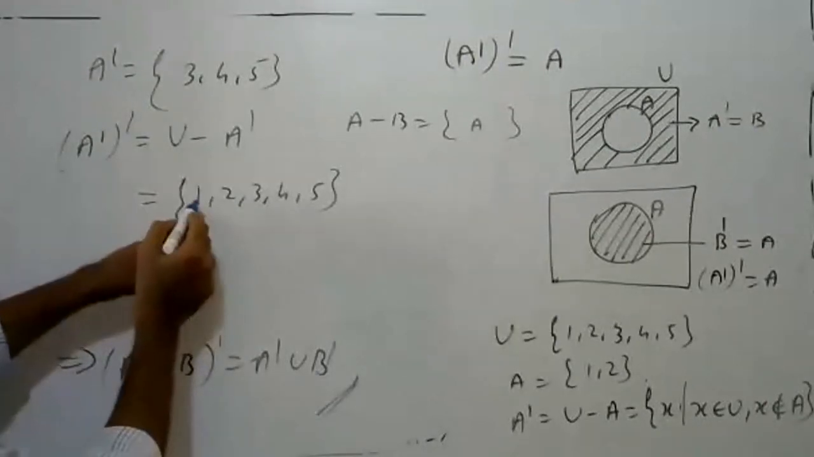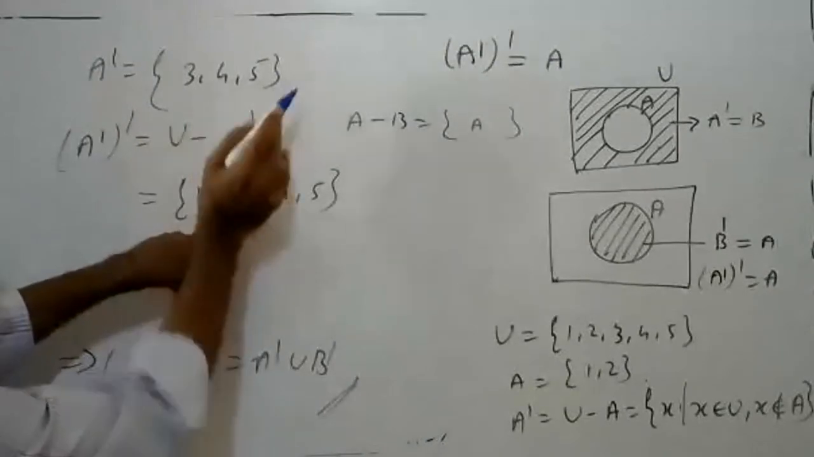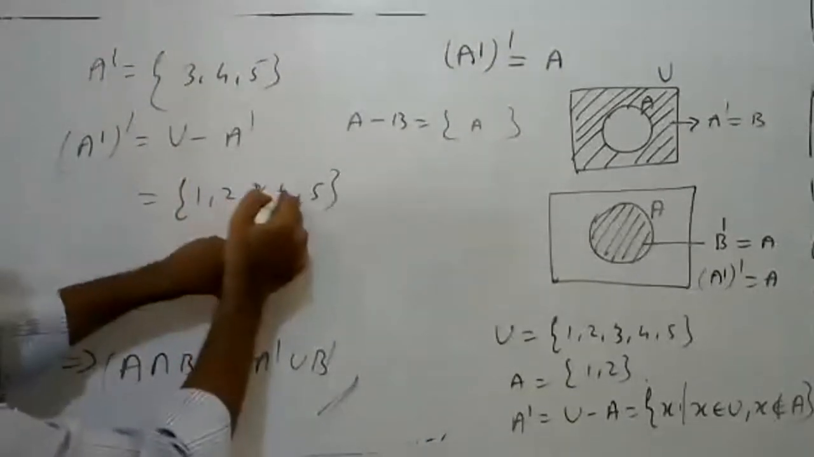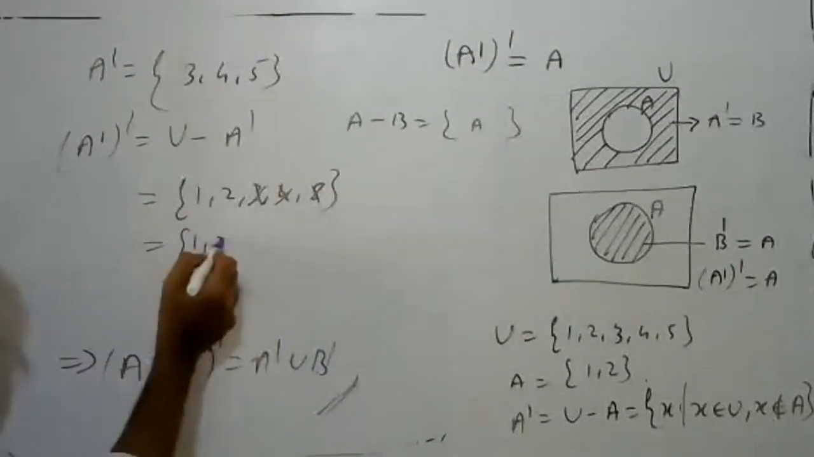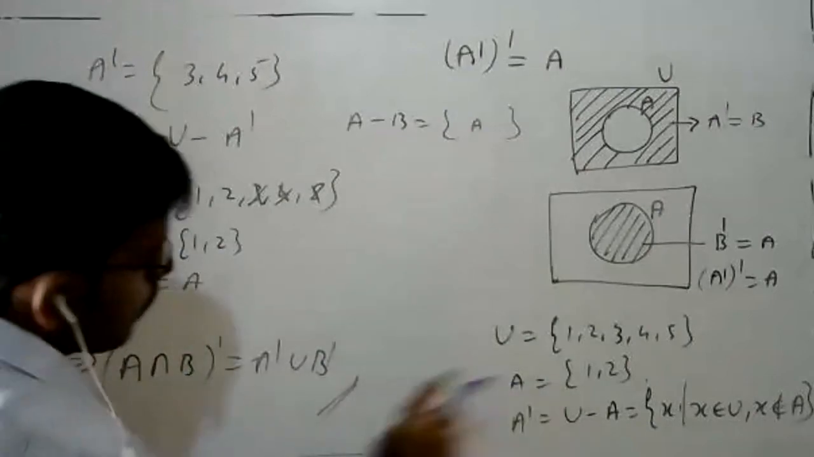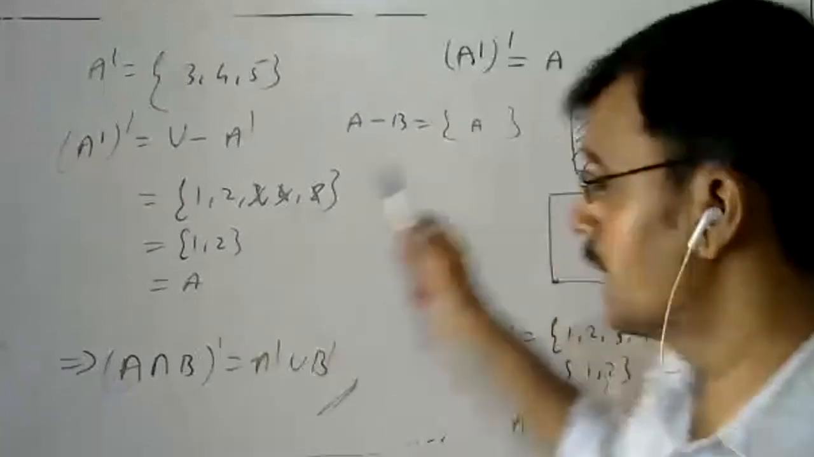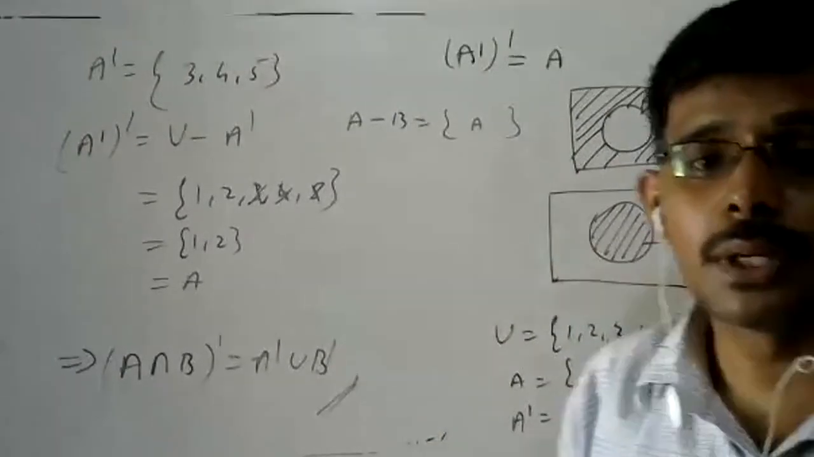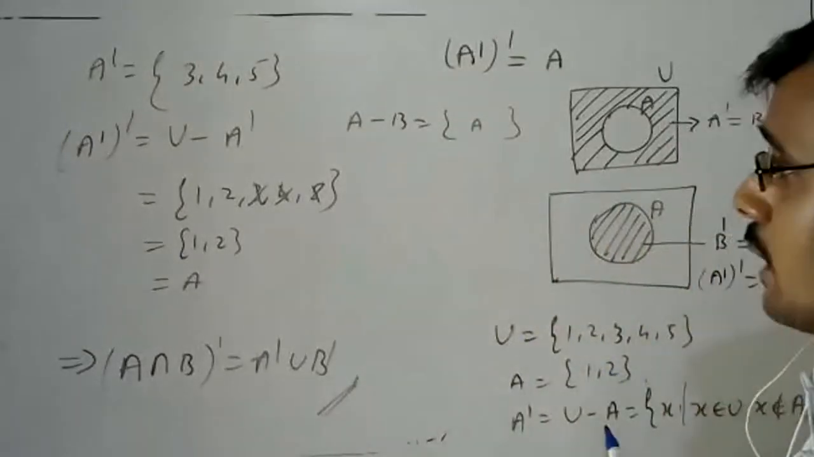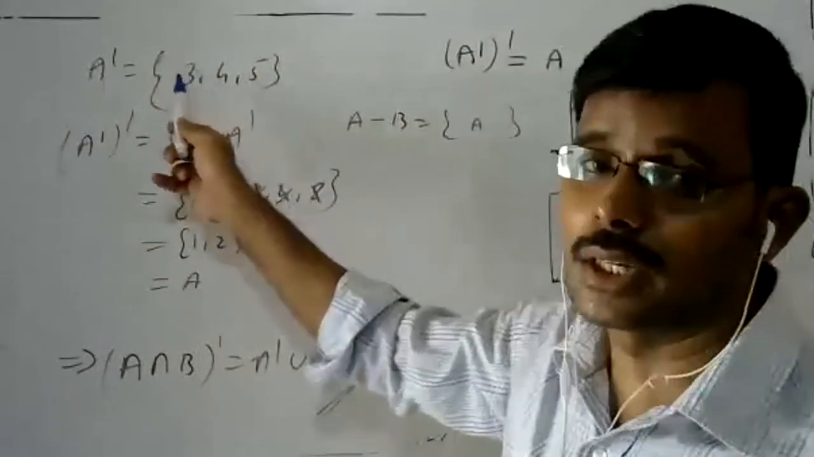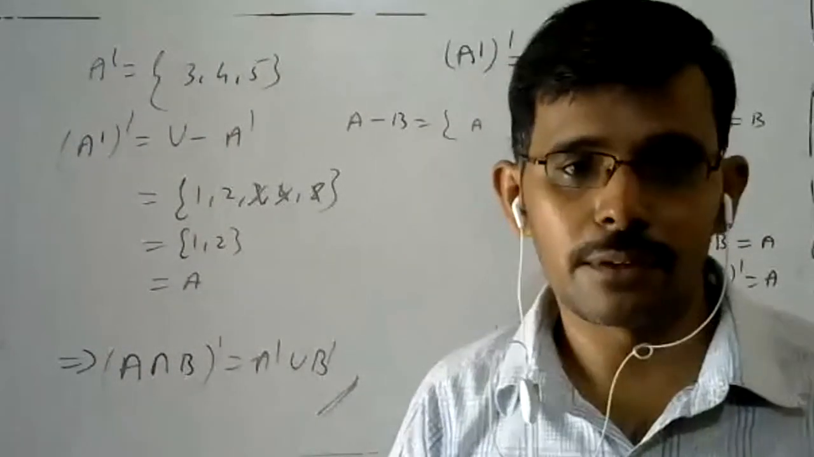Look at that: 1 belongs to A complement, no. 2 belongs to A complement, no. 3 belongs to A complement, remove that. 4 belongs to A complement, 5 belongs to A complement, remove those. You will get 1, 2. What is this 1, 2? That is A. This is a double complement. Using a Venn diagram also we can show that A double complement is again A. Using an example in roster form, or set builder form, we can also prove that A double complement is A. Is it okay?